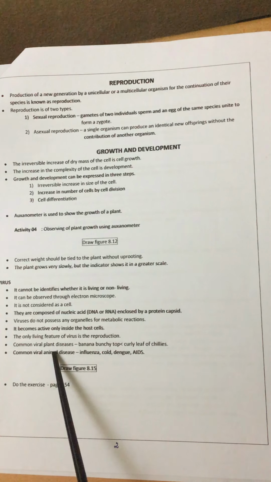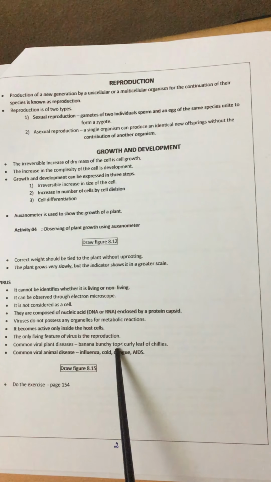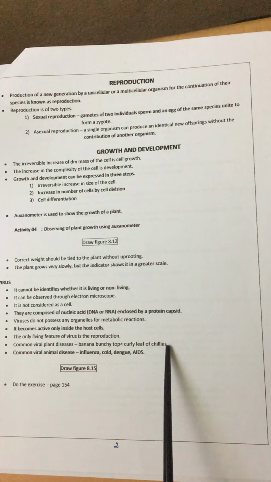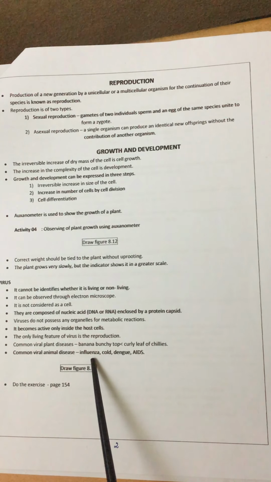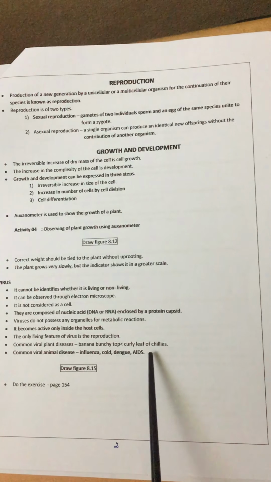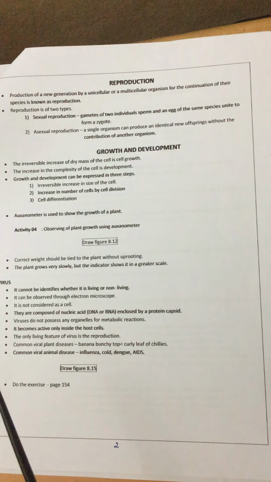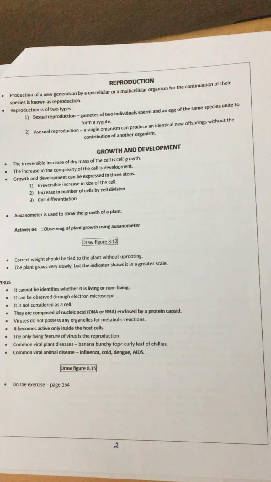The common viral plant diseases are banana bunchy top and the curly leaf of chilies; these are some viral infections. For animals, influenza, that is cold, then dengue and AIDS are some diseases. So these are the characteristics of living organisms. Try to do the exercise on page 154.